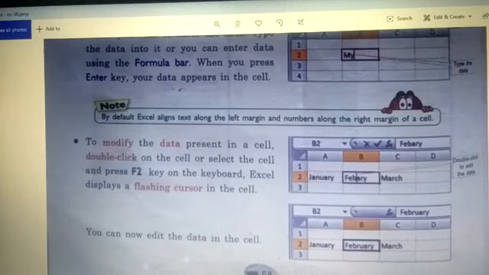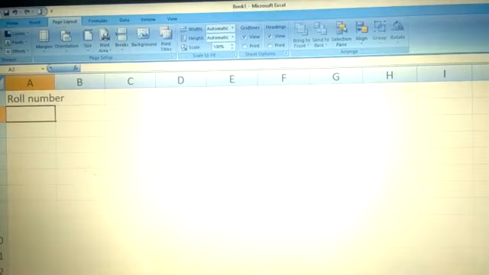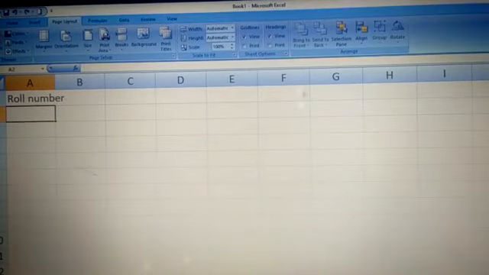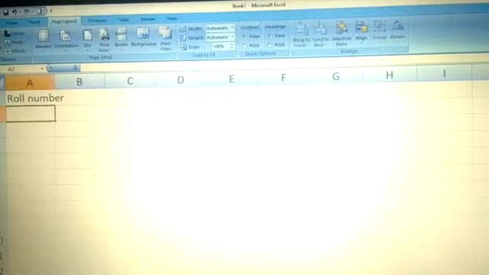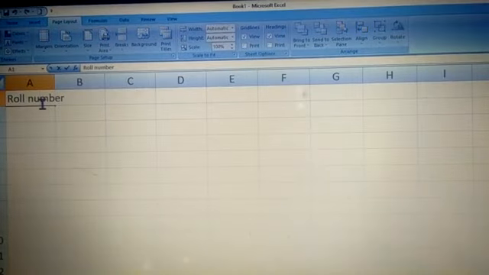Now let's do this practically. We will go here, right? We will, what it said, children, see here. If you want to modify, you have to double click that cell and press F2. So I will double click it, right? And see, the flashing cursor is here. It is blinking. So I will click on F2, right?